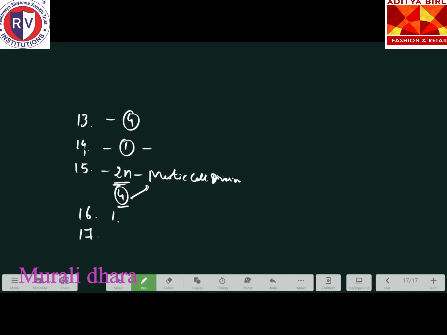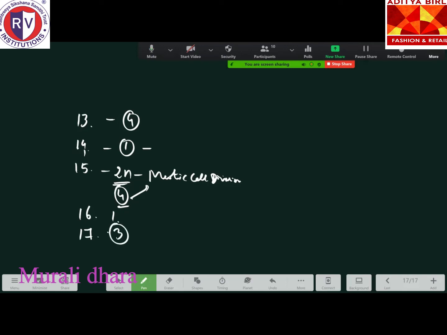It is generally a 7-celled structure, but not always 7 cells. Sometimes it may be 8-nucleate also. You have to remember. So for the 17th question, the third option is the correct option. It does not remain permanently, right?